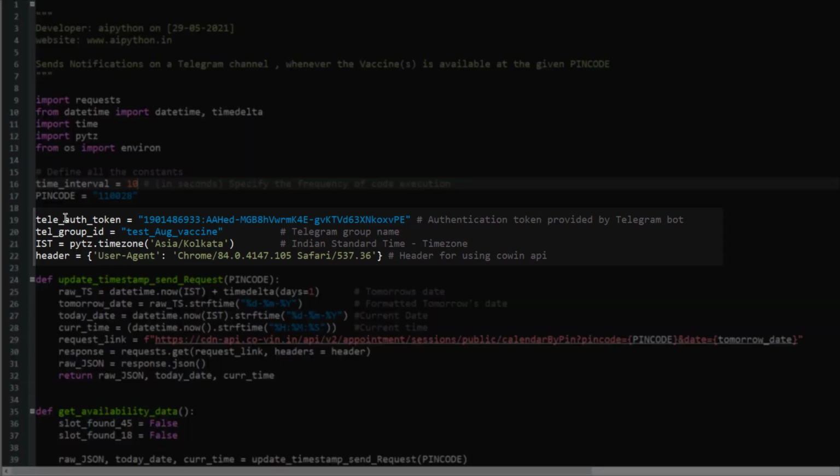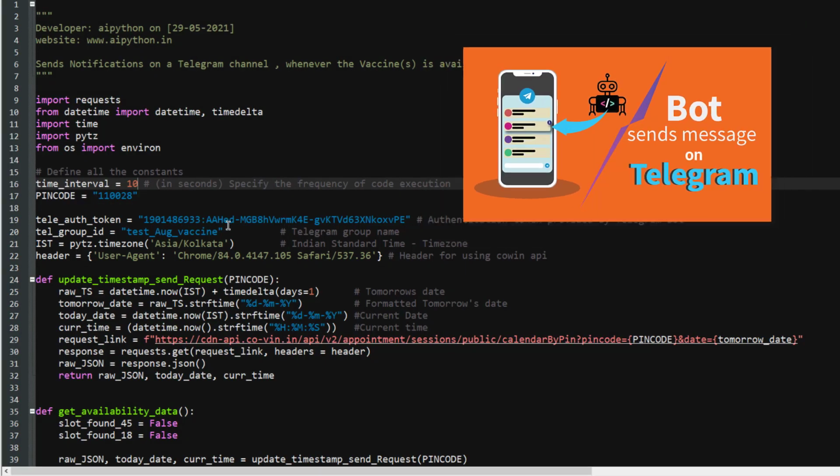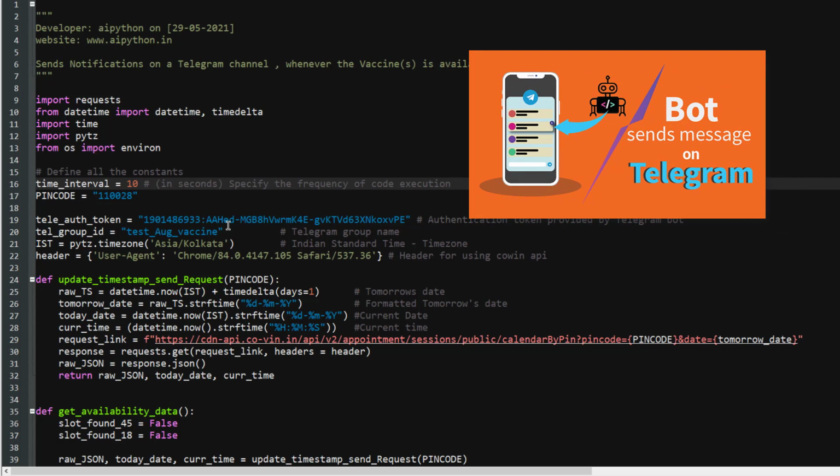These are the two parameters. The first one is the Telegram authentication token, and the second is the group ID. You will get these two pieces of information when you create a group in Telegram. The authentication token corresponds to a particular bot which you create, and I have explained all of that in detail in my previous video on how to create a bot which can send a message on Telegram. You can check out the video. A link for the same is available as a card displayed at the top right corner of this video.